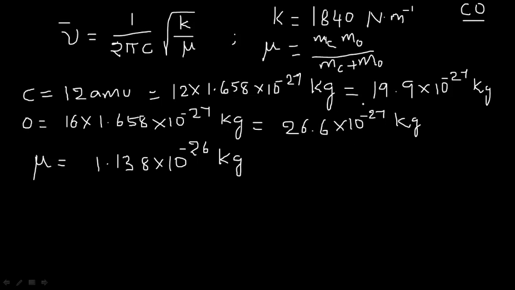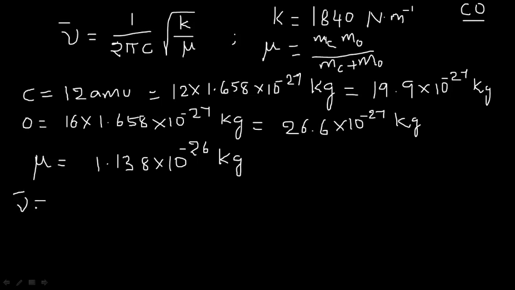If you simplify the values, you will get the final value, this is the reduced mass. So reduced mass you find it, and you know the value of force constant, and remaining values are known.